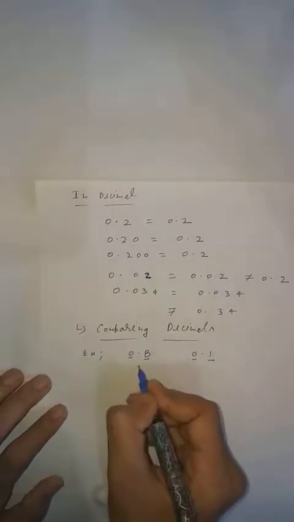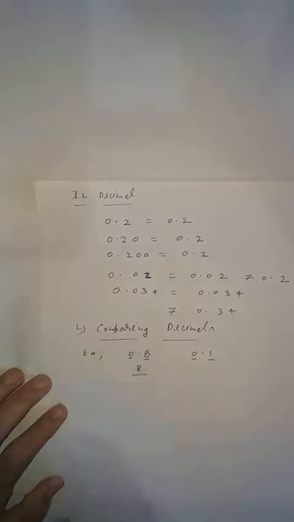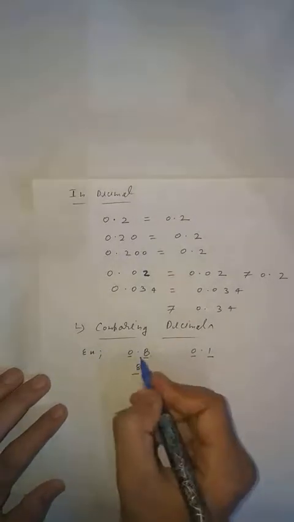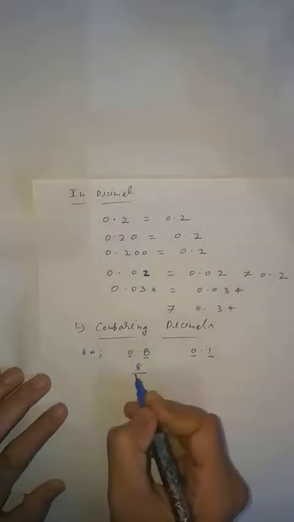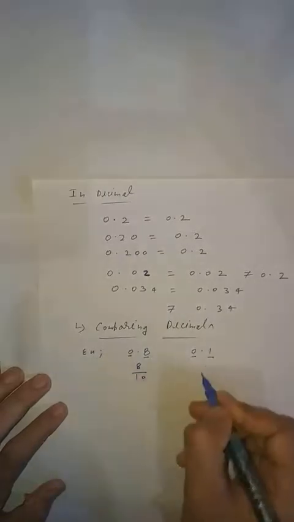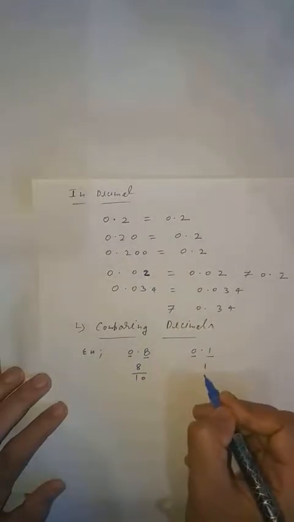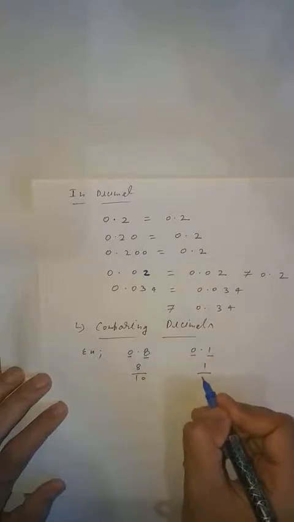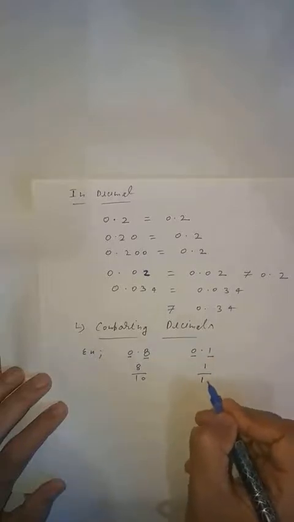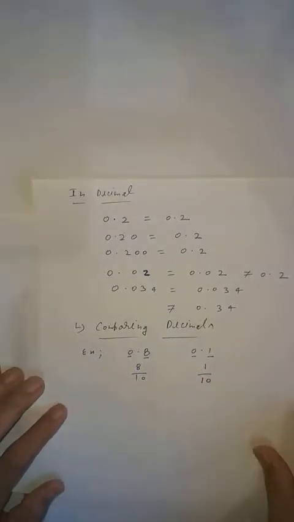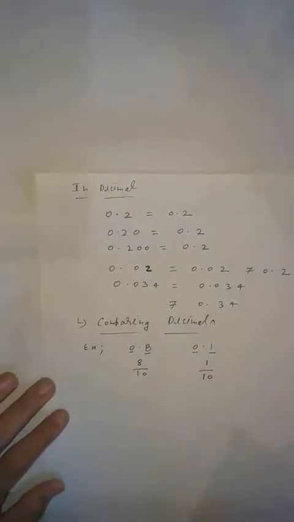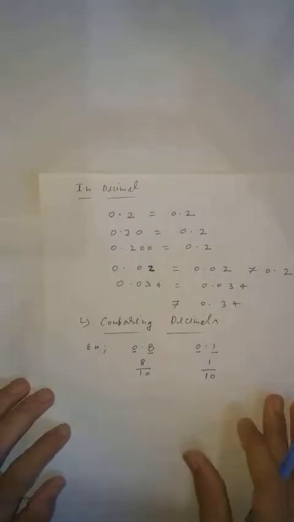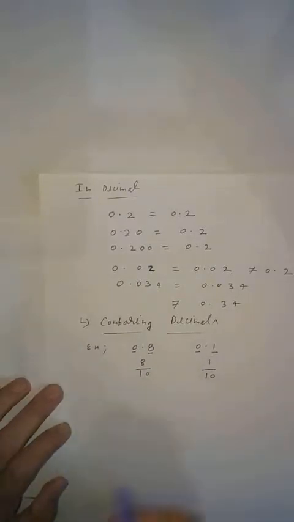Clear, students? So what will you do? Here you will do 8 upon what? After the decimal 1 digit is given, so here you will put 10. Similarly, 1 is given and after the decimal 1 digit is given, here also 10. Clear, students? Now, here both denominators are the same, so you can see 8 by 10 is greater than 1 by 10.